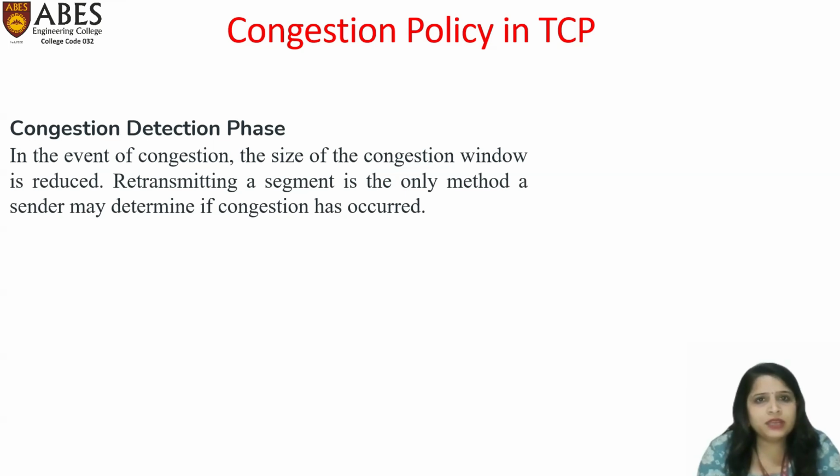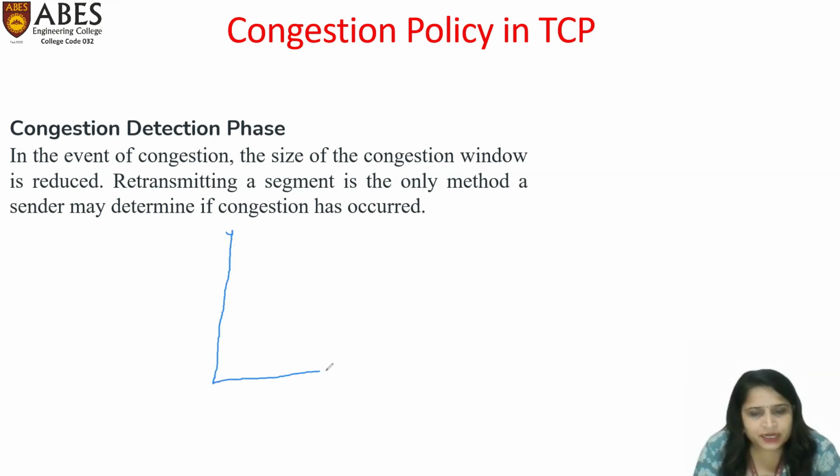To understand these three congestion window policies, let us draw a graph between the congestion window and round trip time.